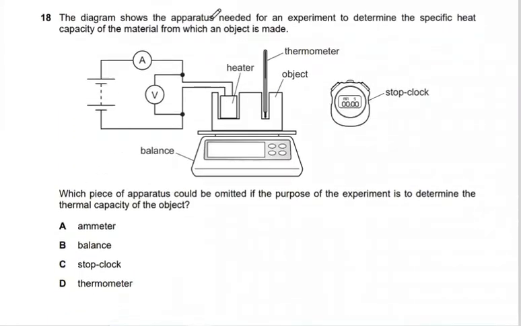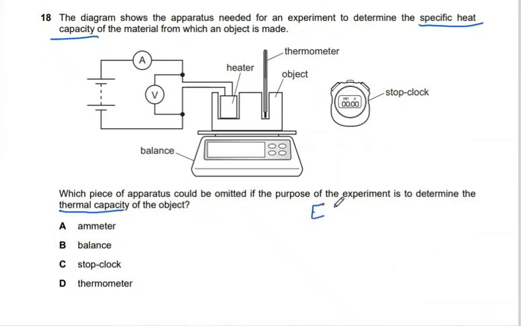Question 18. The diagram shows apparatus needed for the experiment to determine the specific heat capacity of the material from which the object is made. So what do we have? We have a heater connected to a voltmeter and an ammeter to measure both current and voltage to know the power, a stopwatch to measure the time of heating, a thermometer to know the initial and the final temperature, and a balance to measure the mass of the object. Which piece of apparatus could be omitted if the purpose of the experiment is to determine the thermal capacity, not the specific heat capacity of the object?